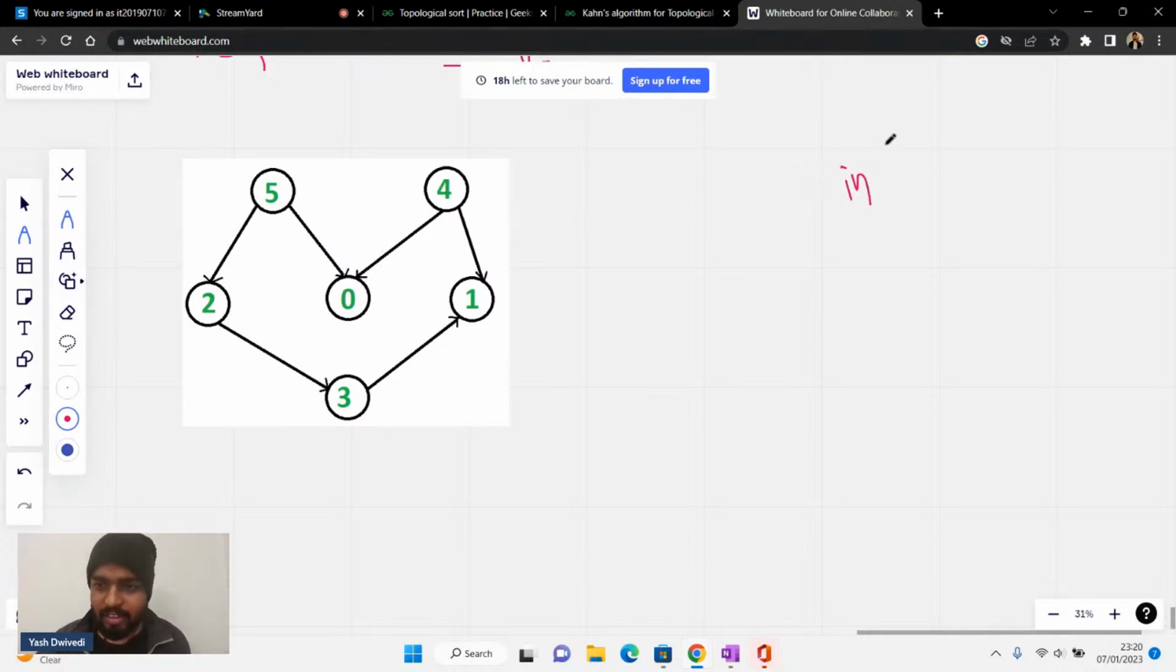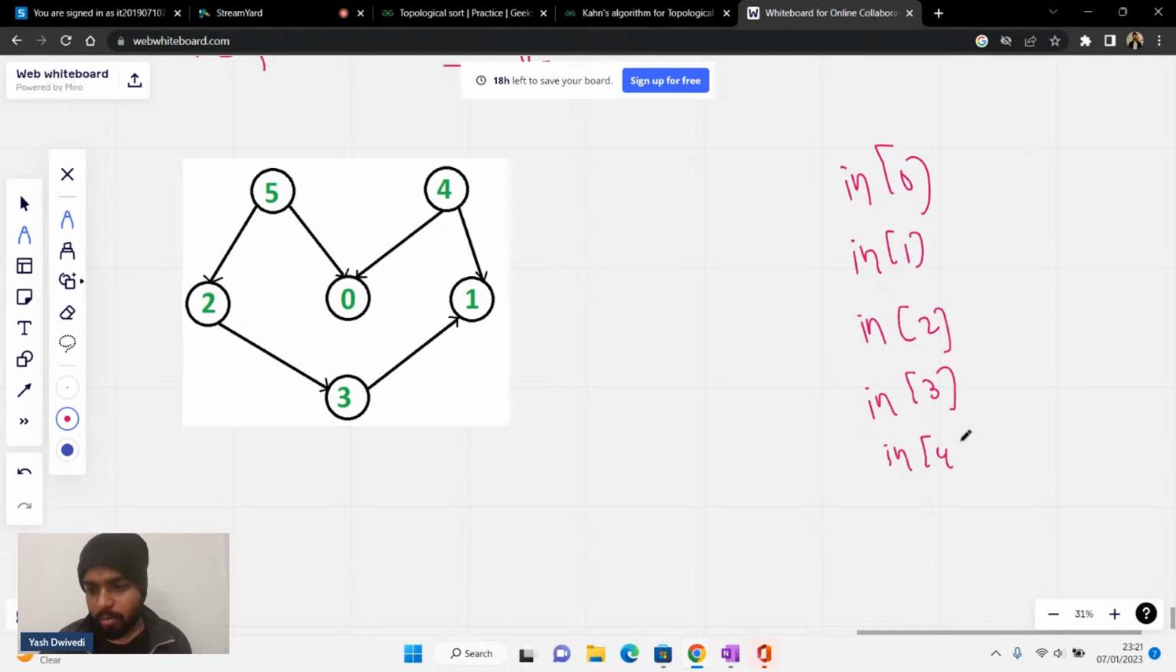So I will have in degree of 0, then in degree of 1, in degree of 2, in degree of 3, in degree of node 4, and in degree of node 5. Initially all of them will be marked as 0, obviously, so I'm not writing this up.